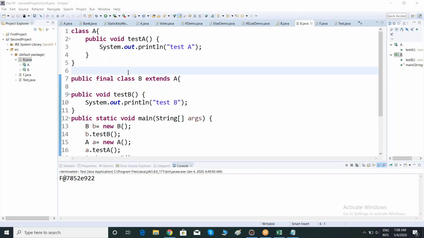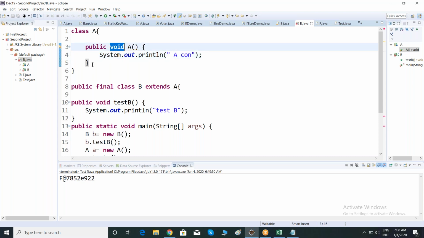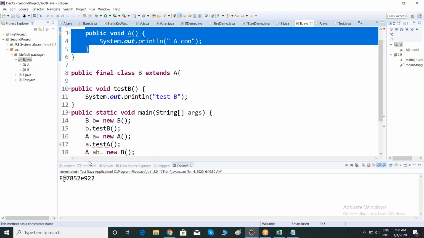See, a constructor is the same as a method. What is the syntax of a constructor? Access specifier, return type, and you have to give your class name. That is your constructor, right? So this is a class constructor. Whenever you don't mention a return type, the class will recognize this is a constructor, right? And let me remove this one.